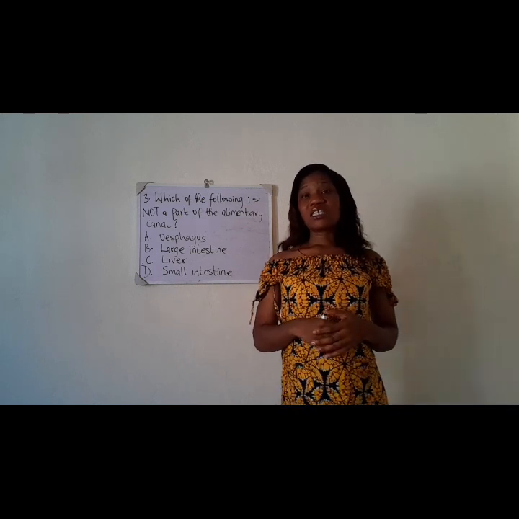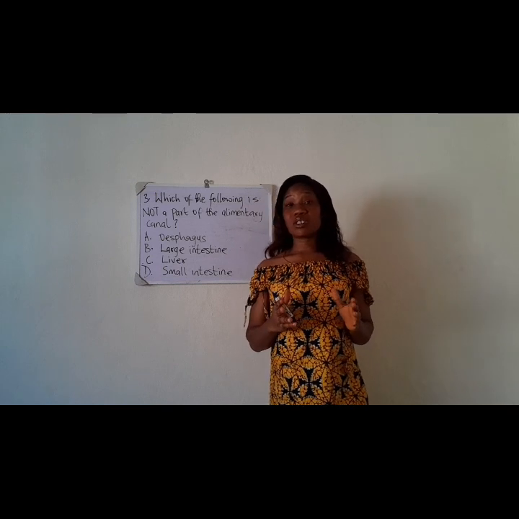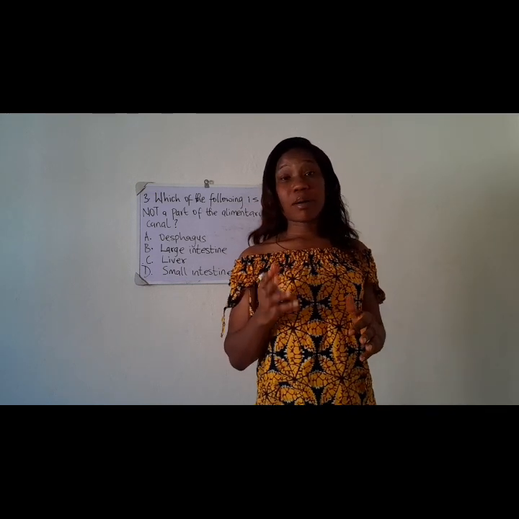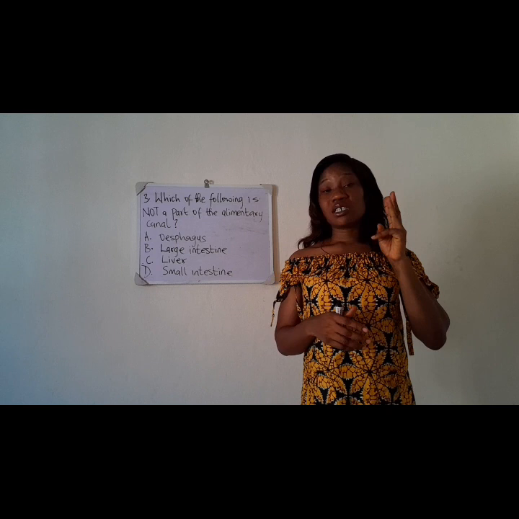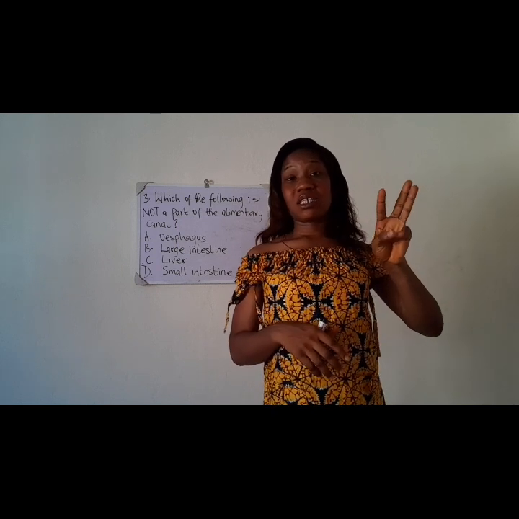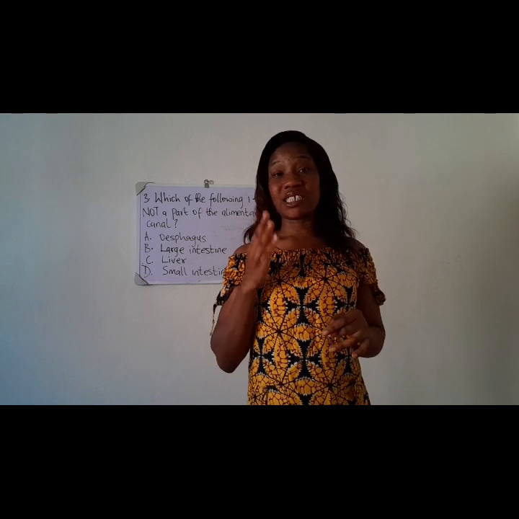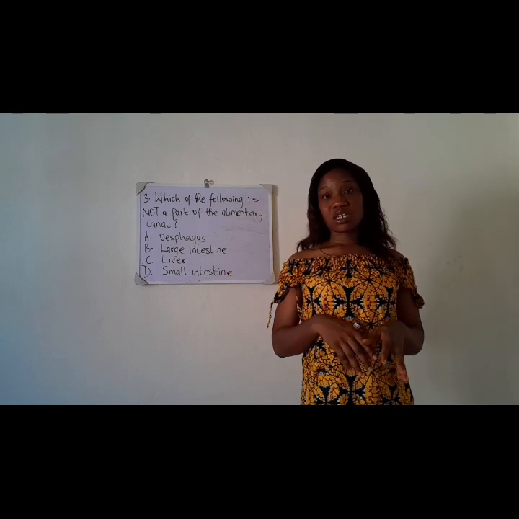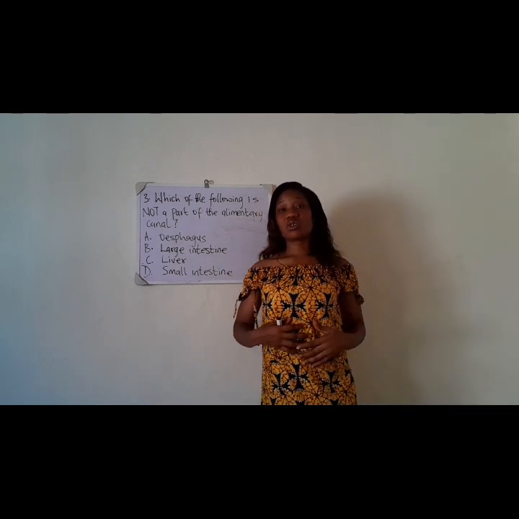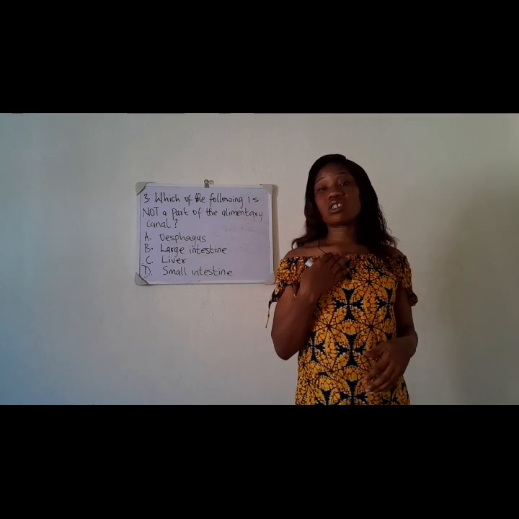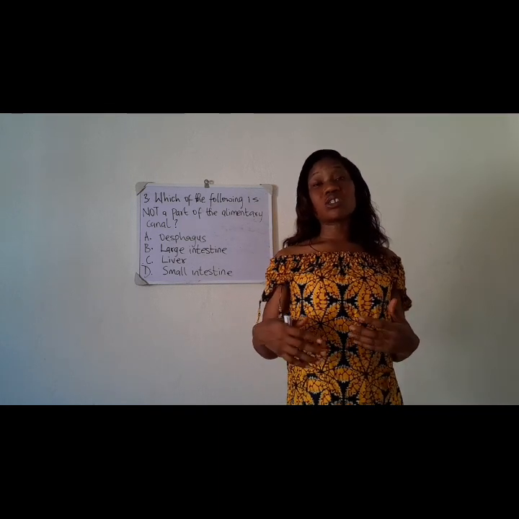Another thing in common between the alimentary canal of birds, mammals, and others is that they tend to have the alimentary canal divided into 3 parts. That is the foregut, the midgut, and the hindgut. Do you understand? And it is in the midgut you tend to see the stomach. At the foregut you tend to see the esophagus, and at the hindgut you tend to see the anus.